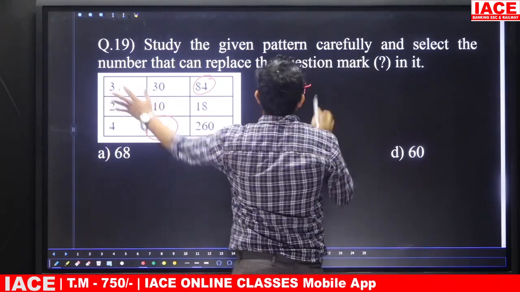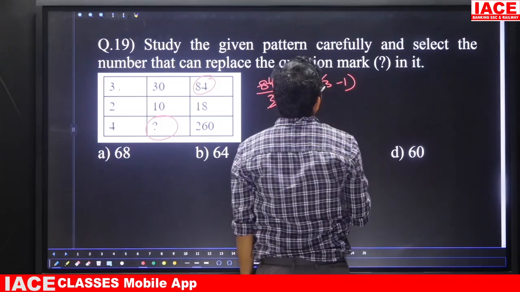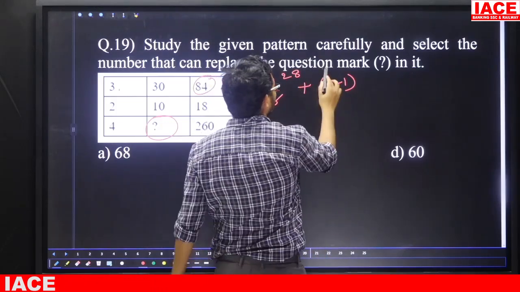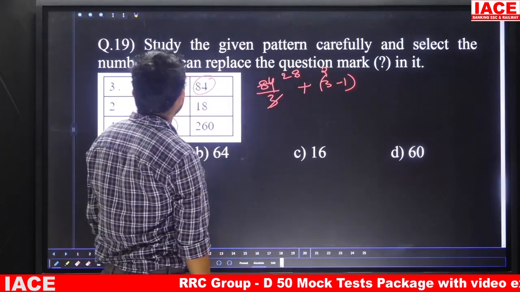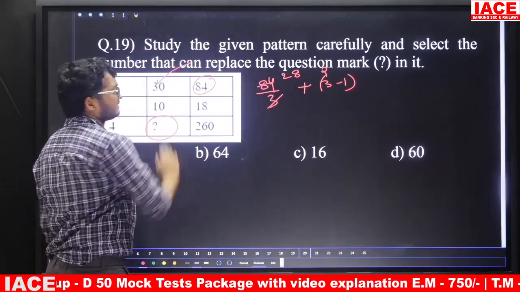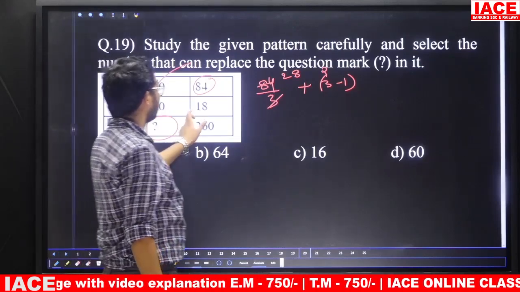Next one here, digit is what? 3. 3 minus 1. 3 minus 1 is what? 2. Now 28 plus 2 is what? This one is what? Here 30. In the same manner, last digit is what?